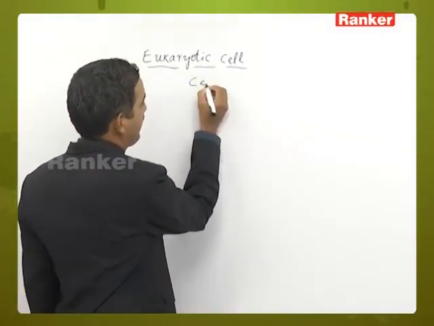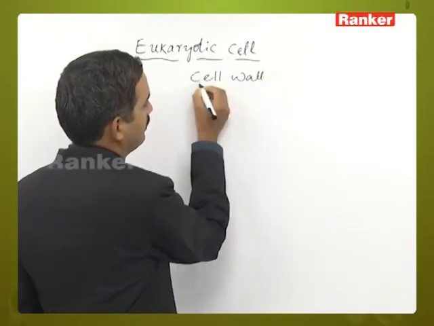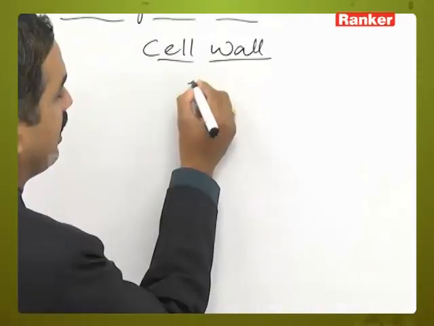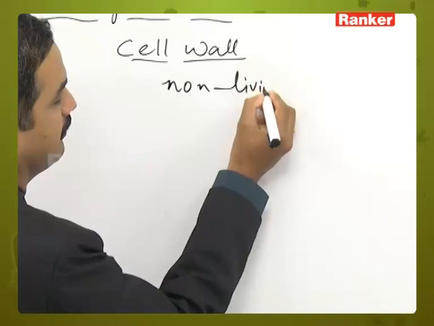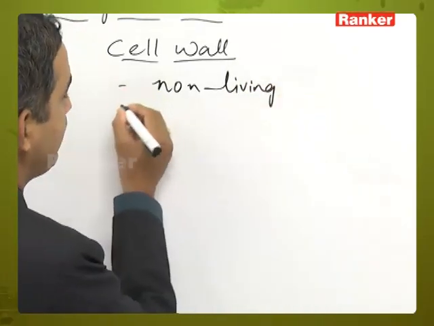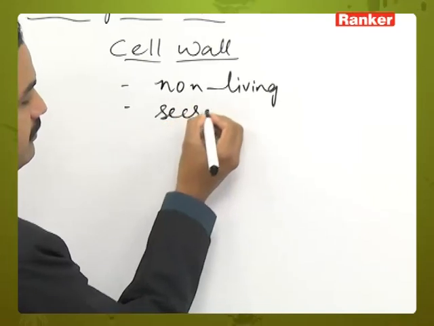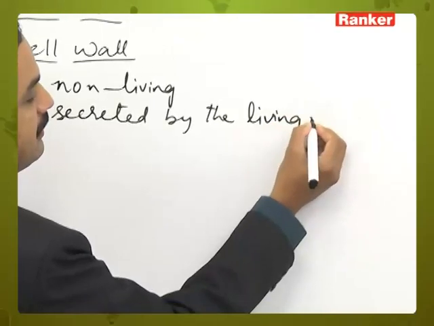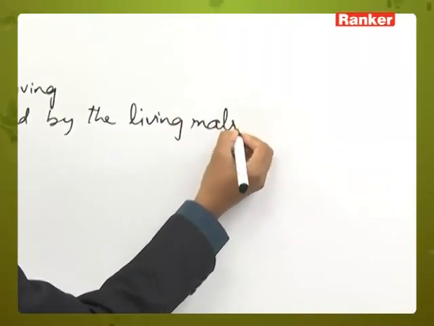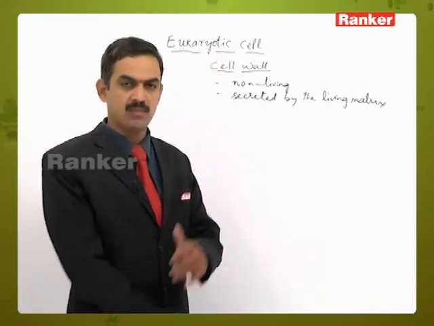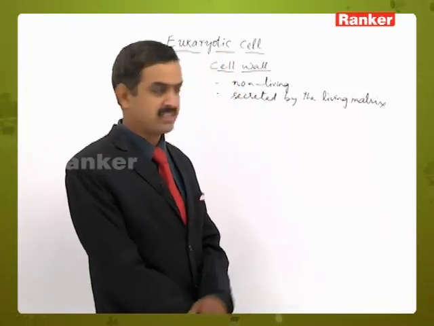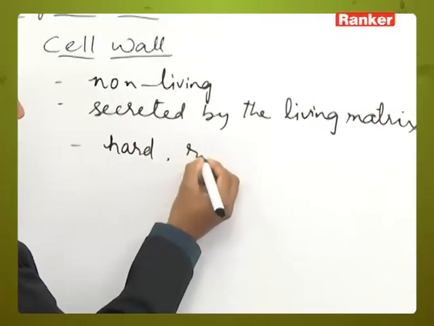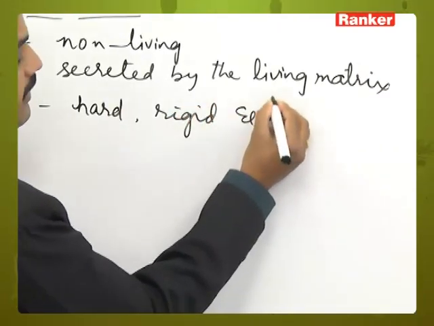In a typical plant cell, the first part is the cell wall. The cell wall is the outermost delimiting structure, which is non-living. This is the one which is secreted by the living matrix present inside the cell. Living matrix means the protoplasmic contents, the protoplasm present inside the cell, is secreting the cell wall. And this is a hard, rigid and tough part.